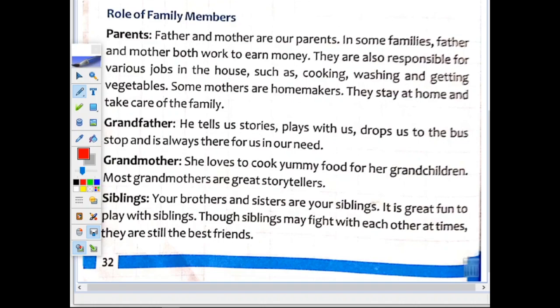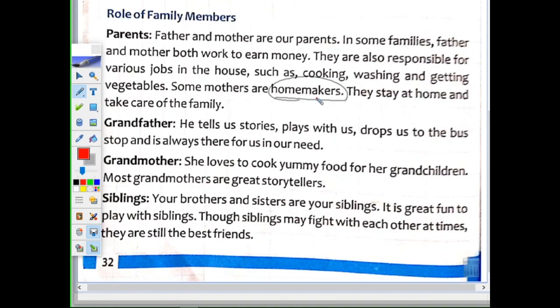Some mothers are homemakers. See children, this word homemaker, you can see, yes, this word is very important. Homemakers means mothers play a very important role in our family. They do lots of work. They go for some job also if they are going, because they are earning. At home also they do plenty of work. So mothers play a very important role in our family.